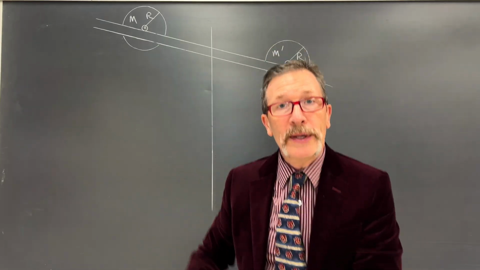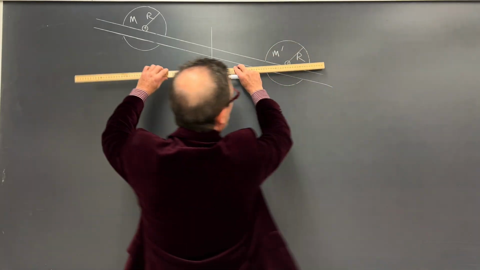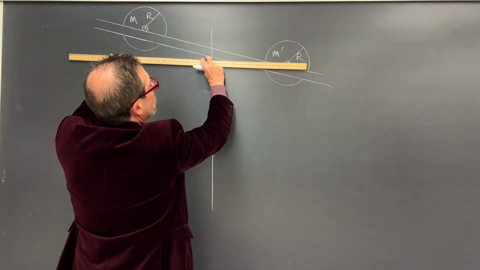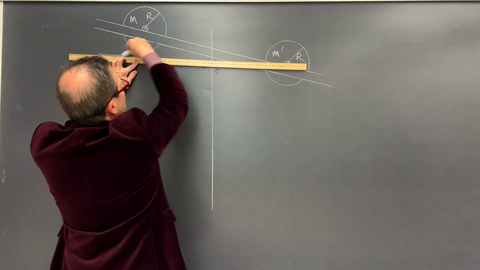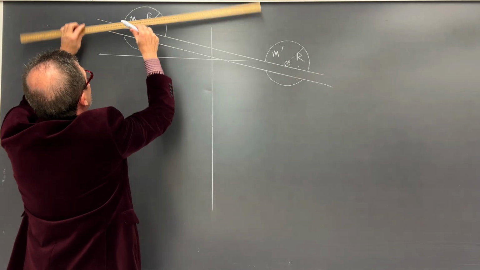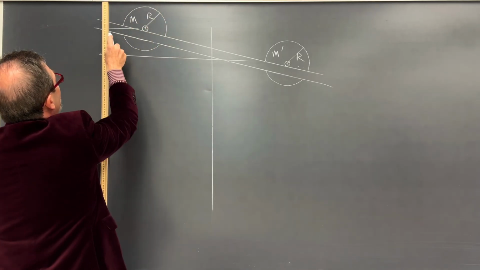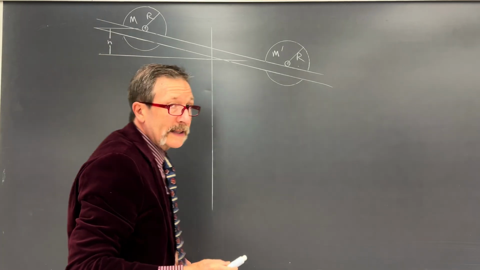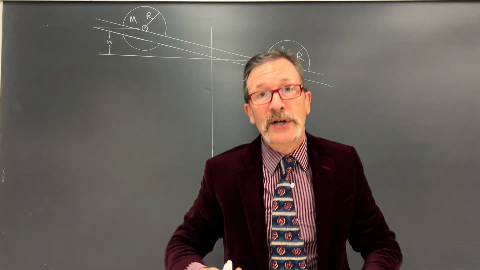Now we know that we have a height, and the height we're going to go from center of mass to center of mass. So I can put something like this height to this height, and say, right there I have a certain amount of height that it's going to end up dropping.